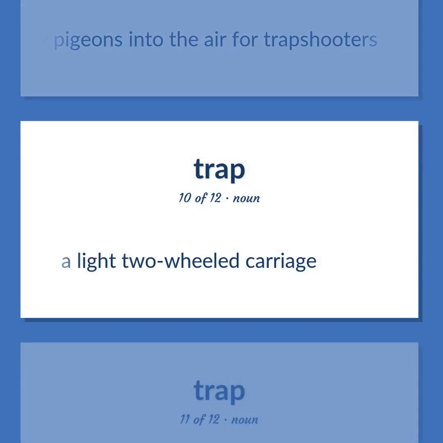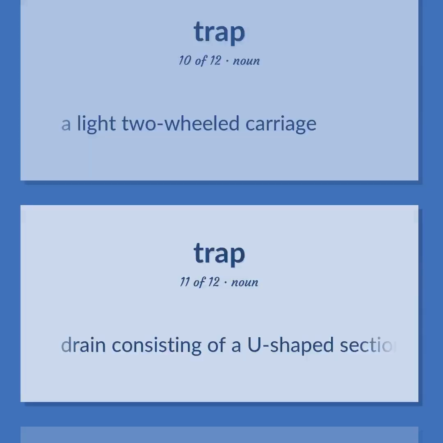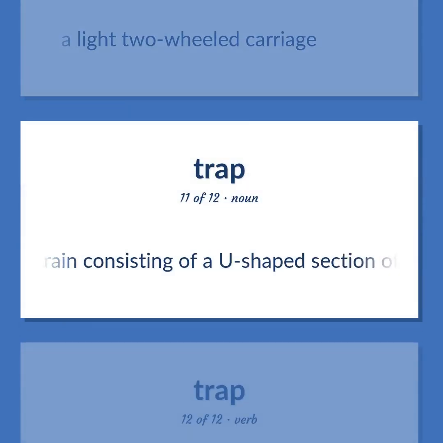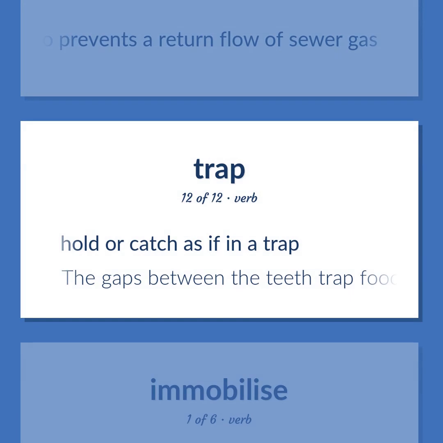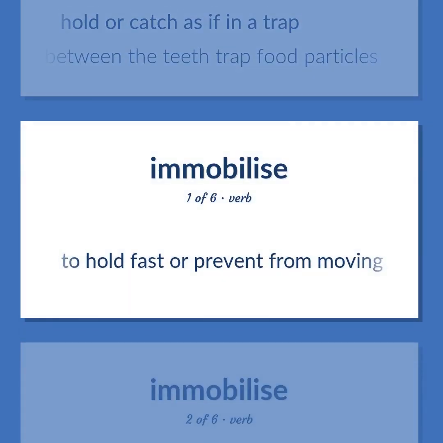A light two-wheeled carriage. Drain consisting of a U-shaped section of drainpipe that holds liquid and so prevents a return flow of sewer gas. Hold or catch as if in a trap. The gaps between the teeth trap food particles. To hold fast or prevent from moving.